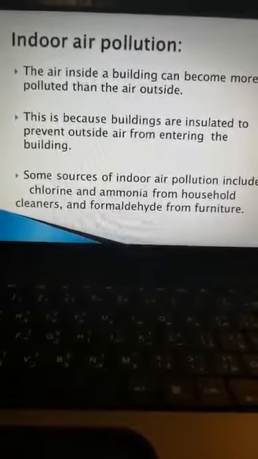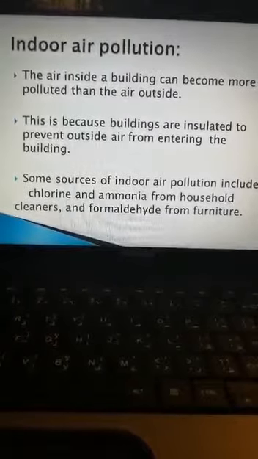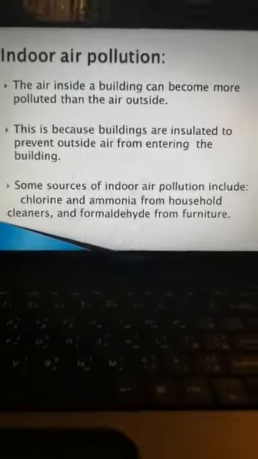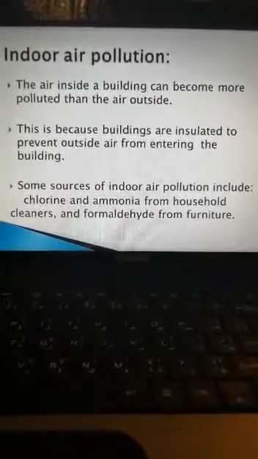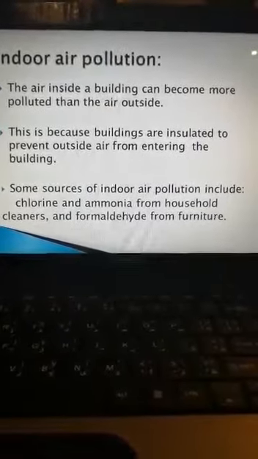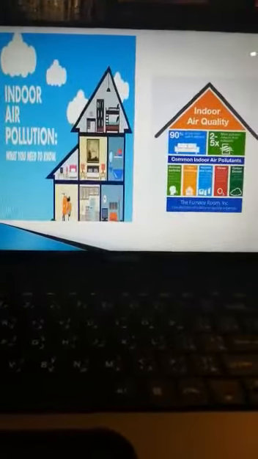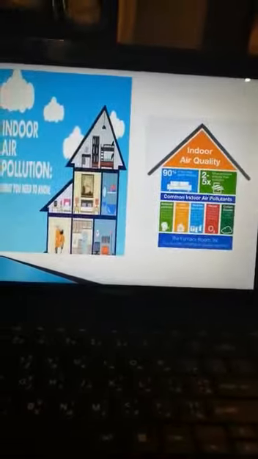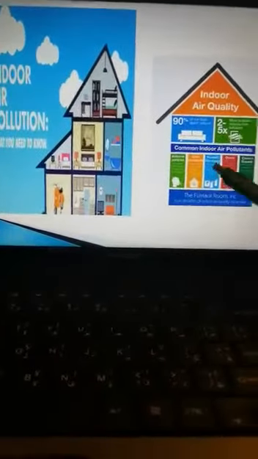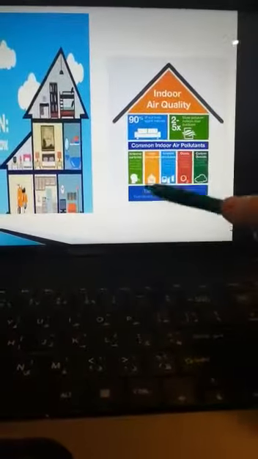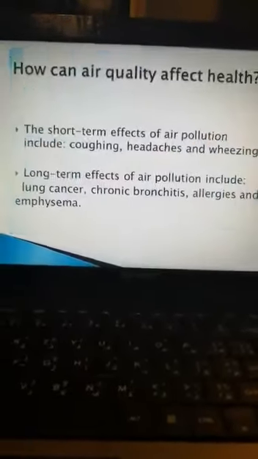Sources of indoor air pollution include chlorine, ammonia from household cleaners, and formaldehyde from furniture. Like this, the picture represents indoor air pollution: household gases, carbon dioxide, formaldehyde from furniture.